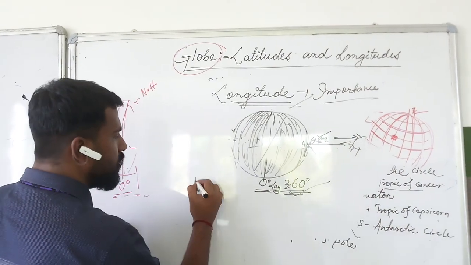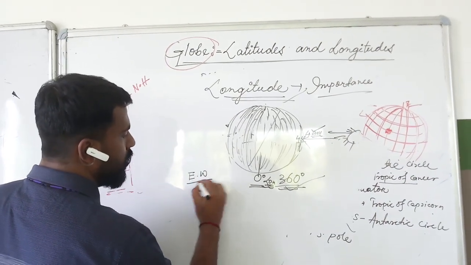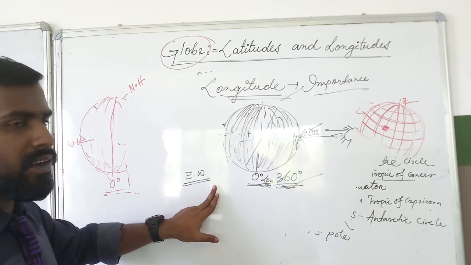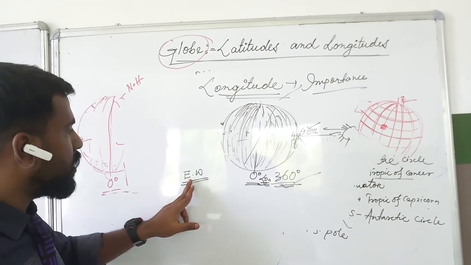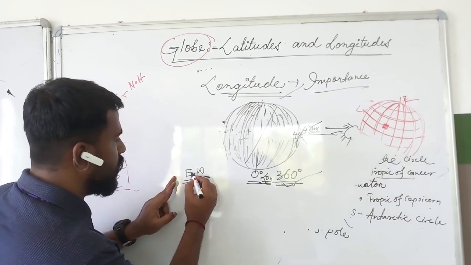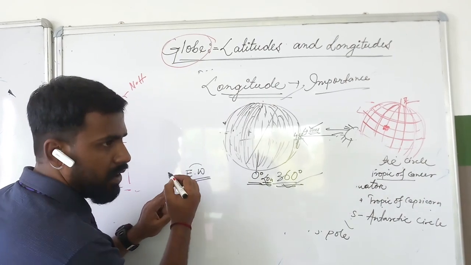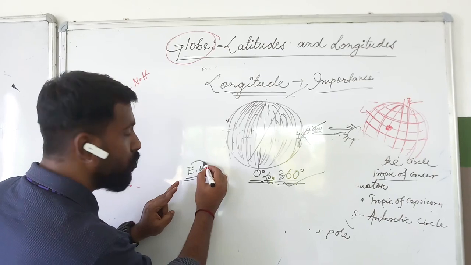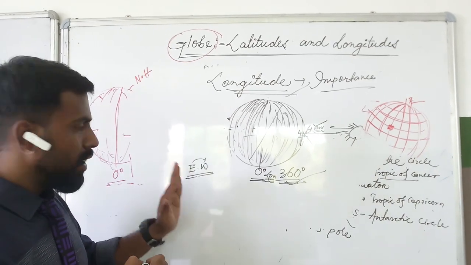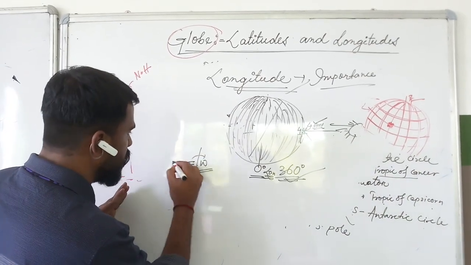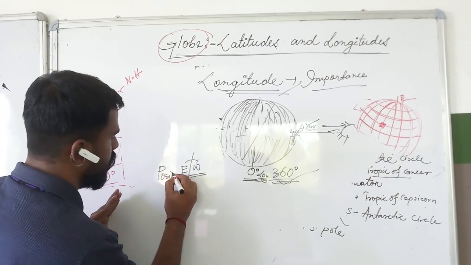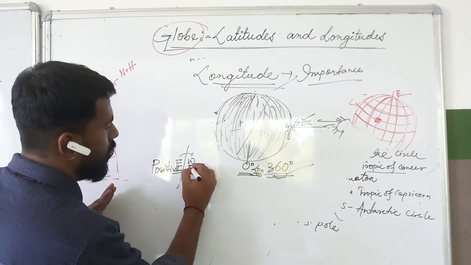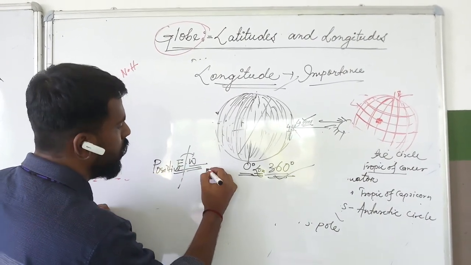The point is east and west. In geography, east and west are very important. We know that the sunlight crosses the earth from east to west. The earth is moving west to east, but the sunlight is crossing east to west. So the places in the east are called positive, and the places in the west are called negative.